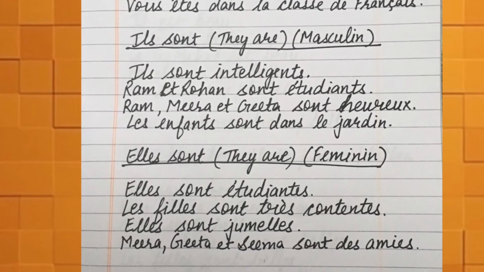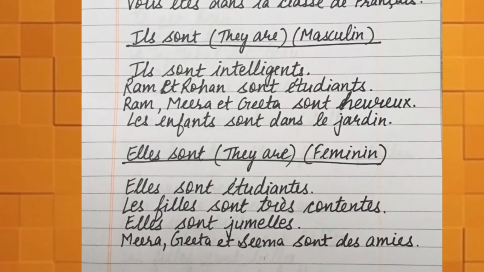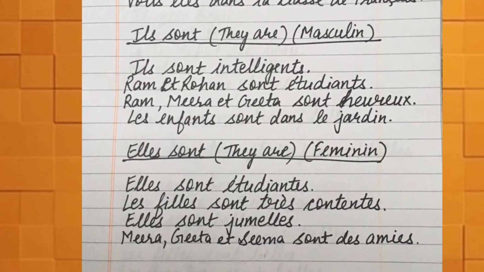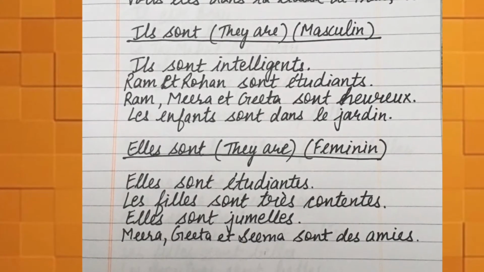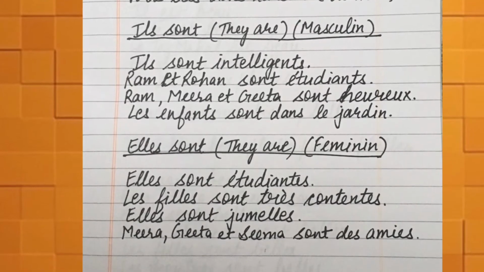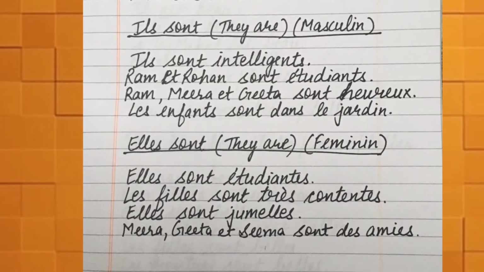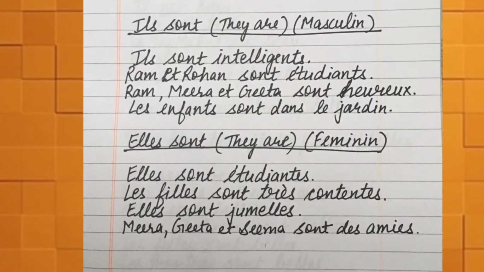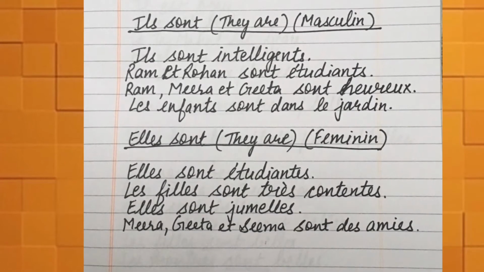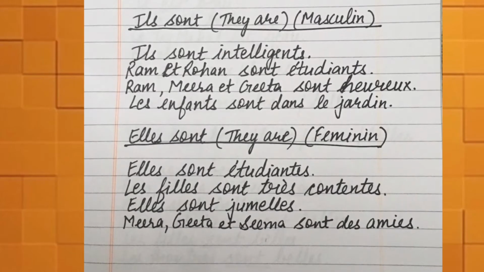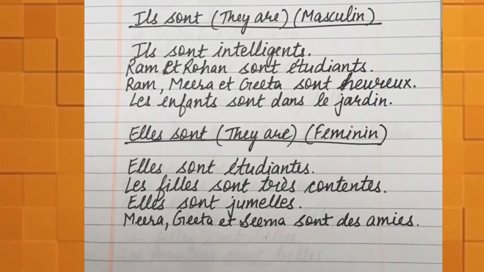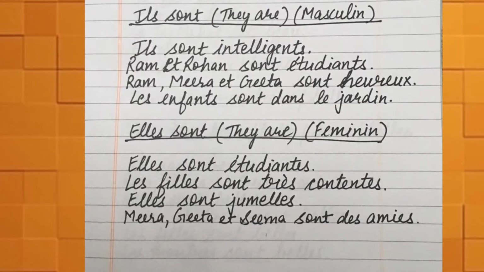I have told you when there is a group of people in which there are both boys and girls, then you have to use the masculine form. If there is a group of all girls, only then you are going to use the feminine form. Next is les enfants sont dans le jardin means the children are in the park.